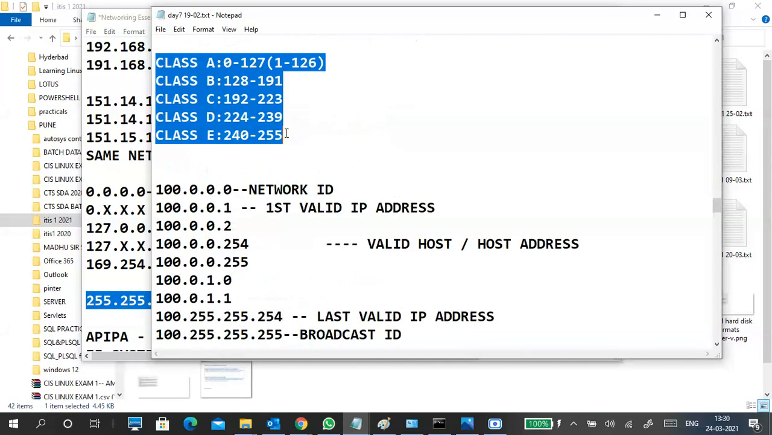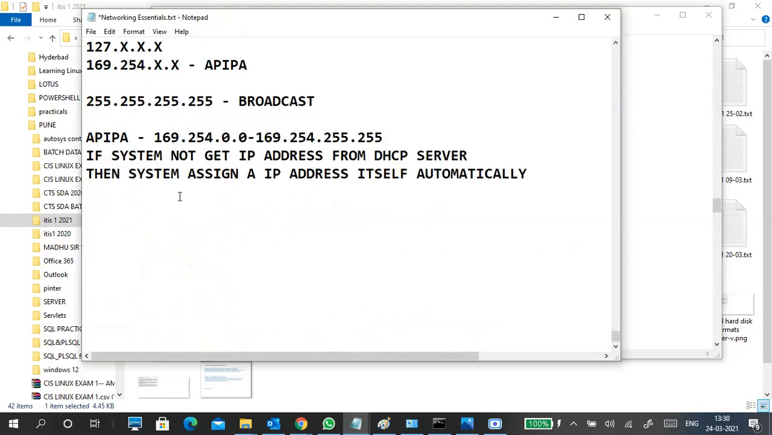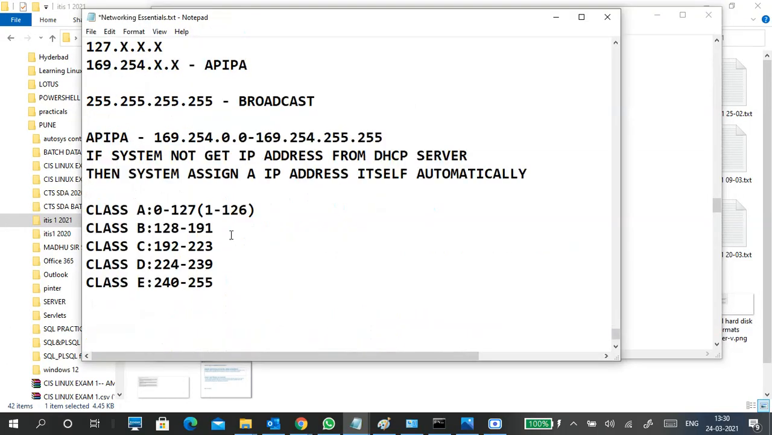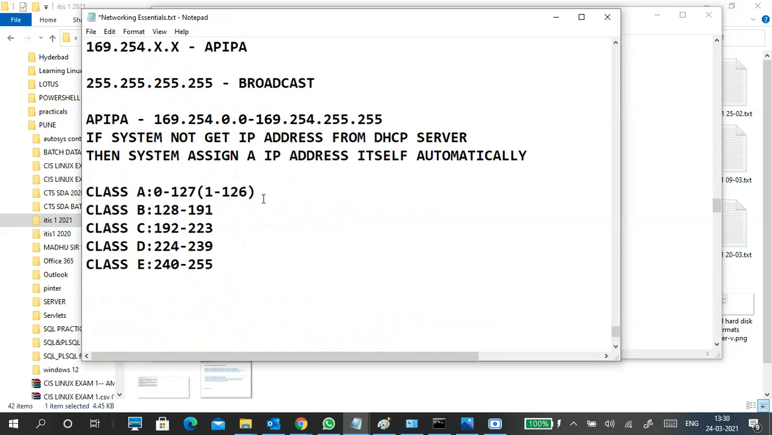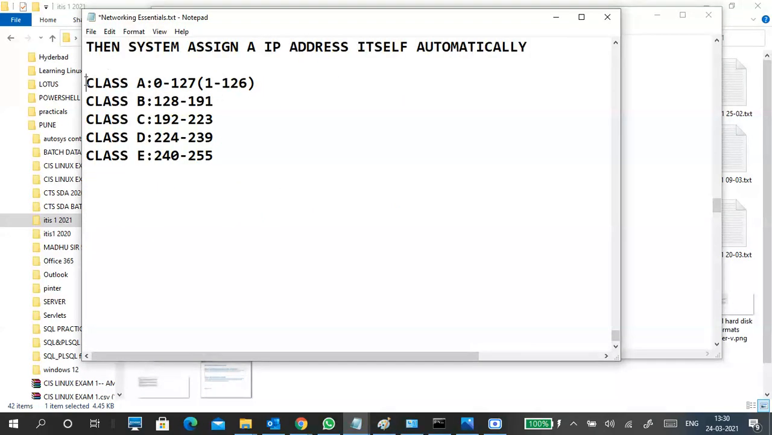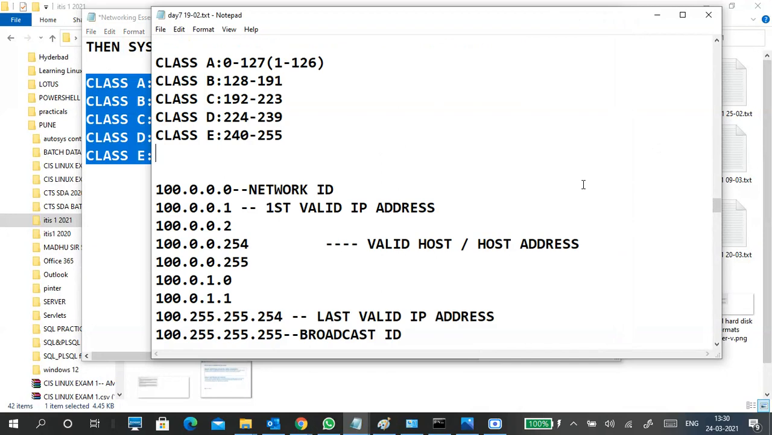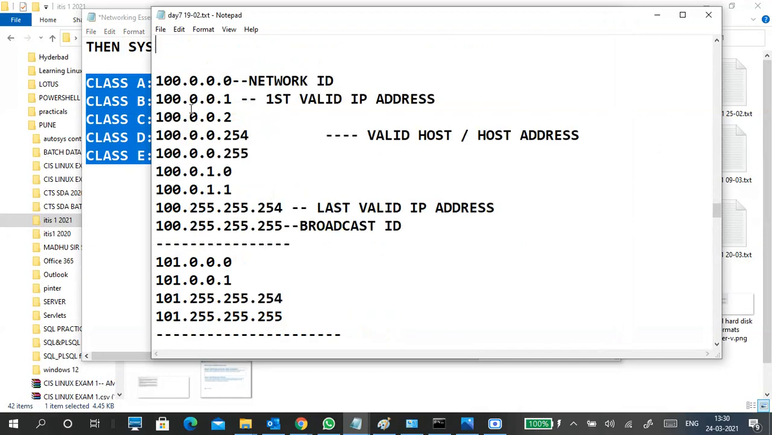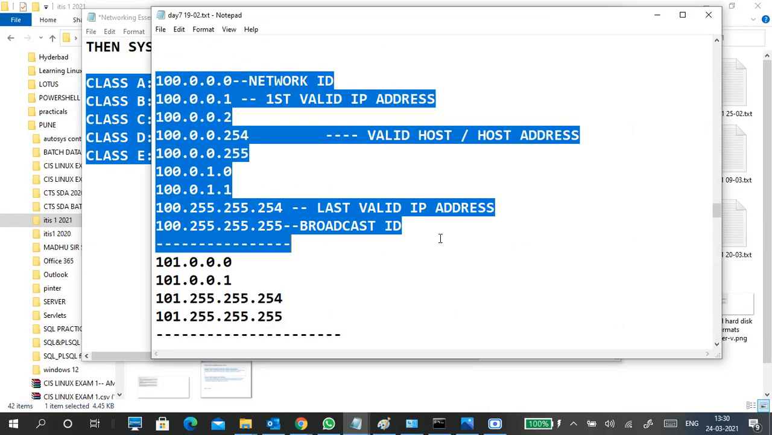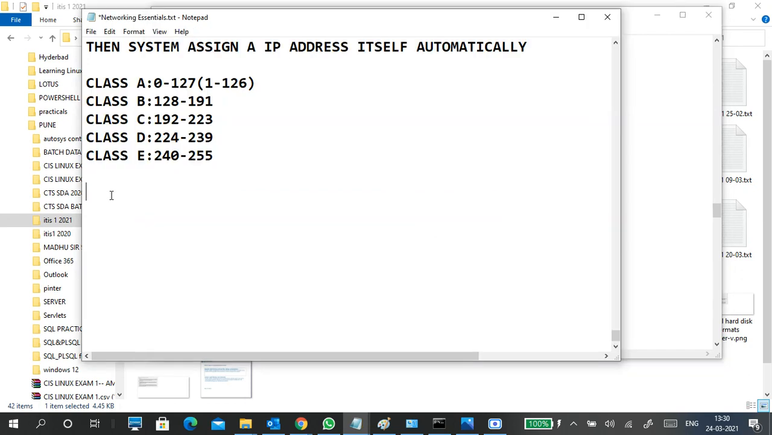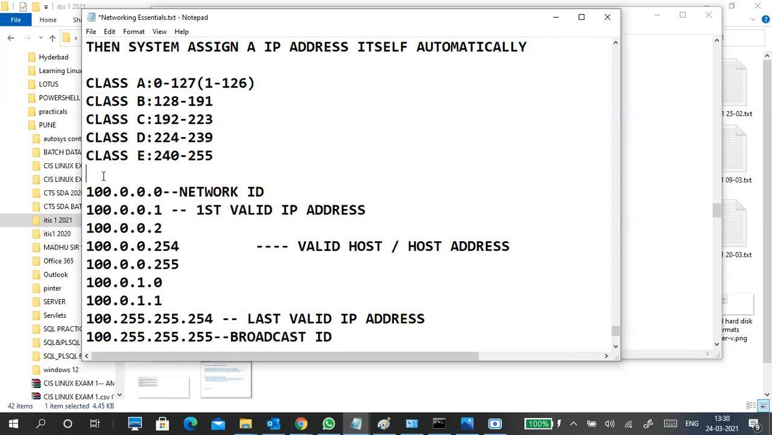Again, I have written here what the ranges are. So instead of understanding big binary transactions, you can read it from here also. Class A, class B, class C. And I try to explain what is network ID, what is broadcast ID, and so on.